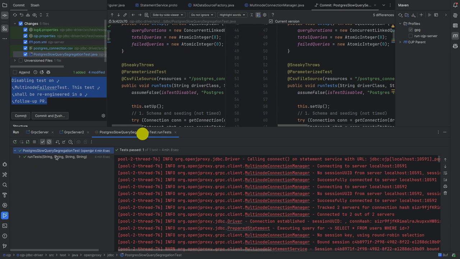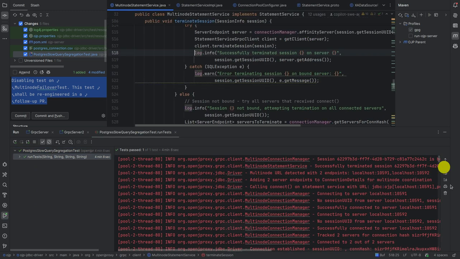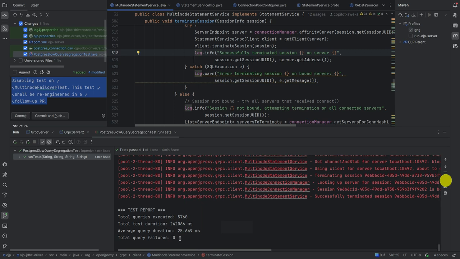The test is done. So the result of this test, what we are looking for here is 0 failures, right? It's not guaranteed to have 0 failures when we are killing servers, okay? It's expected that maybe a few transactions, long-running transactions, might fail. So it is not guaranteed that all the time we would have 0 failures. But it's consistent, and in this test with this load, it's 0 most of the time. I think I had one test where one query failed in like 5 tests like this that I did.